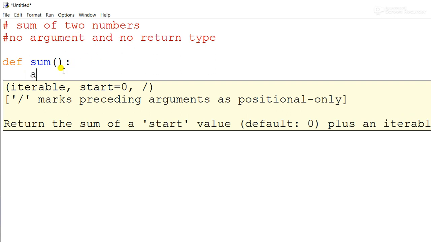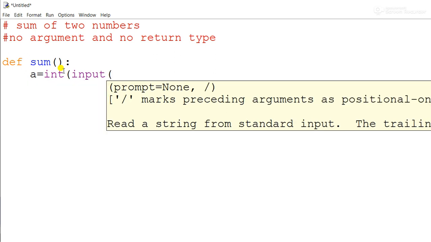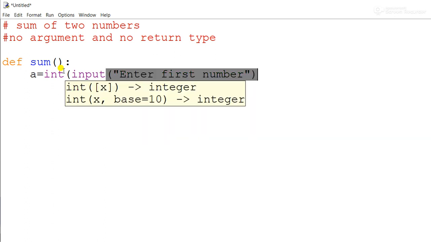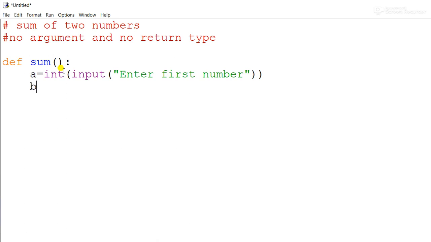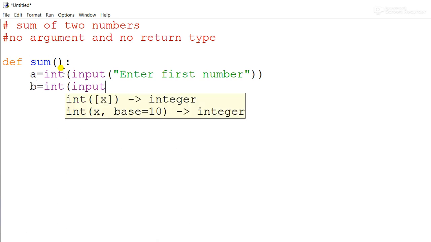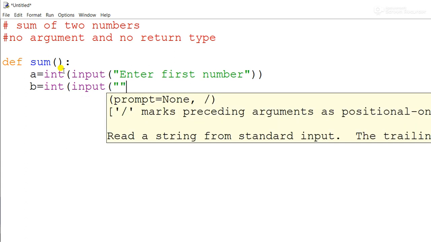First, a is equal to int(input("Enter first number")). This is how you take input of the first number. Then b is equal to int(input("Enter second number")). Always have the habit of typing instead of copy and paste.